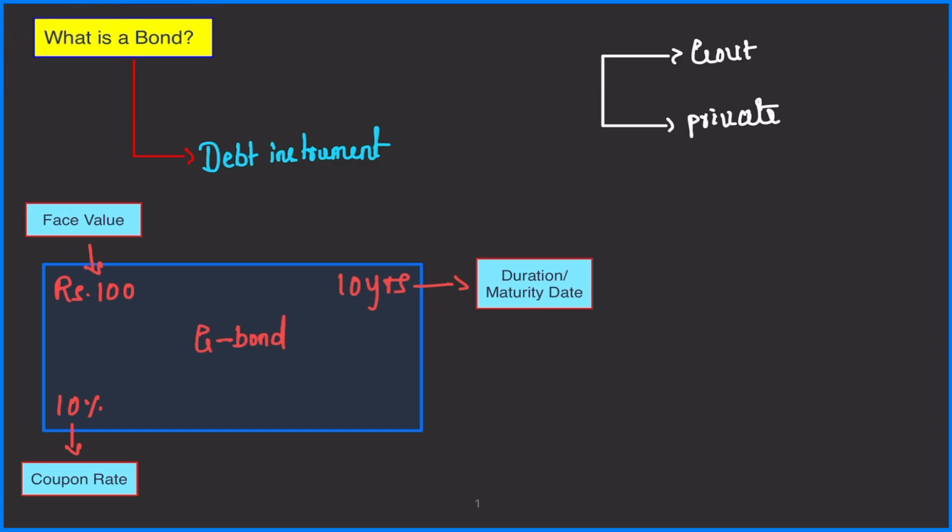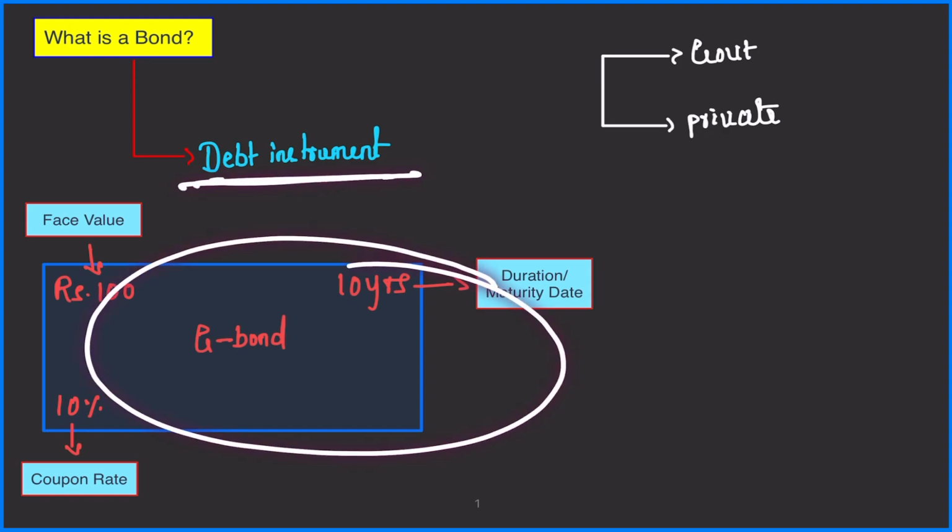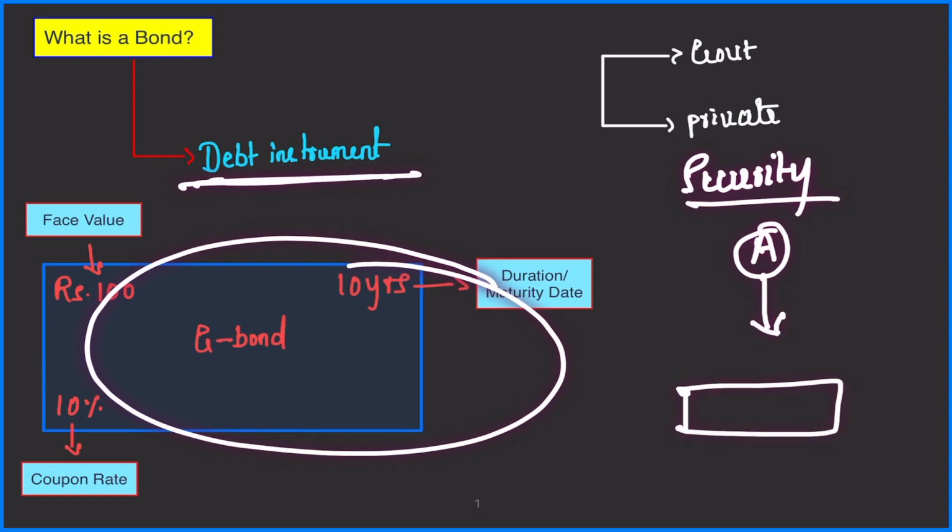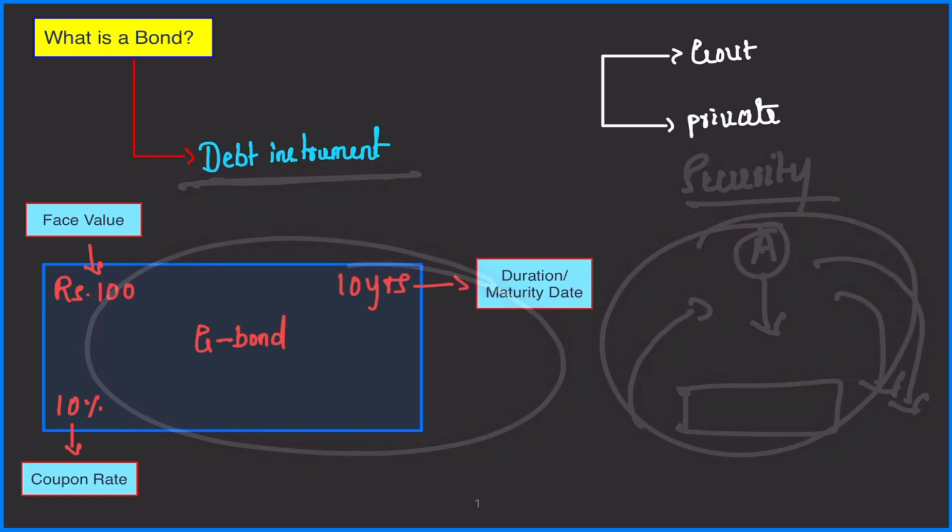Now, what is the most basic definition of a bond? Bond is basically a debt instrument. It is a kind of security, right? For example, the person A who is thinking of expanding his business will issue a bond in the market saying that give me this much money, I will give you this much interest, and after a period, I will return your money back, right? So, this is the basic definition of a bond.